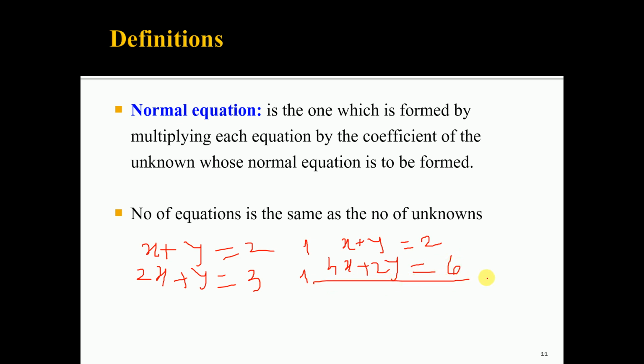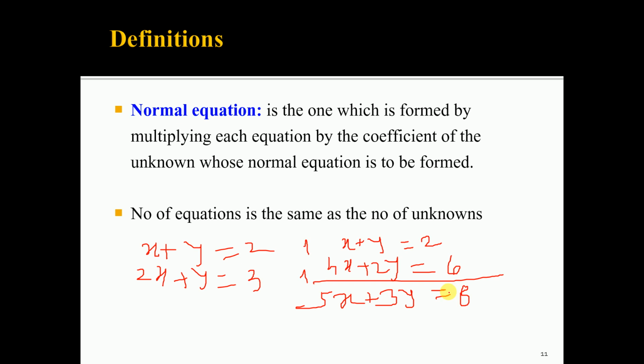Adding these, the result is 5x plus 3y is equal to 8. This is the normal equation for x.